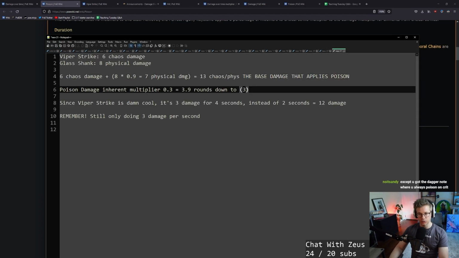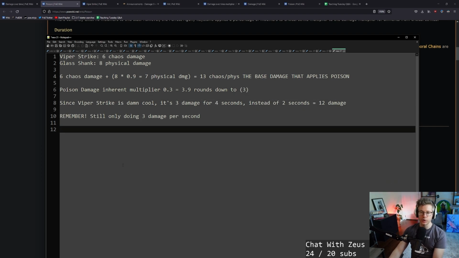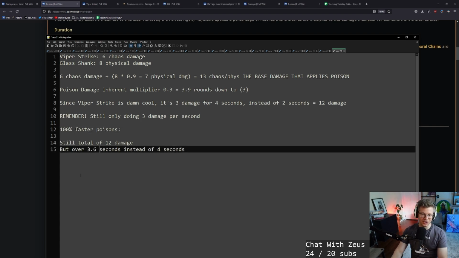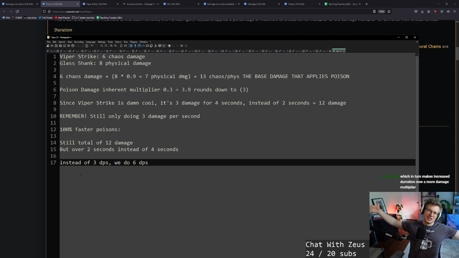We calculated that we're doing 3 damage per second. Since it's Viper Strike, it lasts 4 seconds. Default is 2 seconds. If we had 100% faster poisons over 2 seconds, right? So instead of doing 3 DPS, we do 6 DPS, right? We're doing 12 damage in 2 seconds instead of 12 damage in 4 seconds. It turns increased duration into a more damage multiplier, but it's a more damage multiplier per hit.